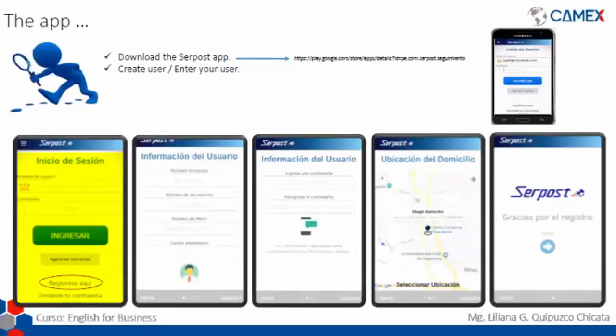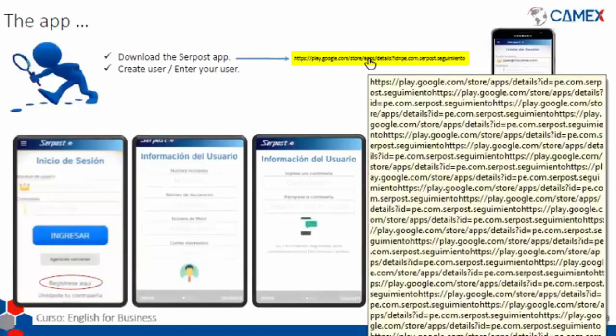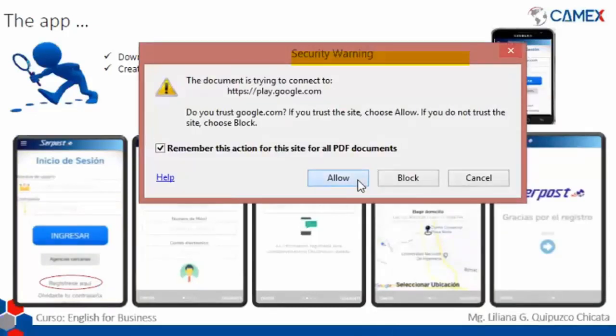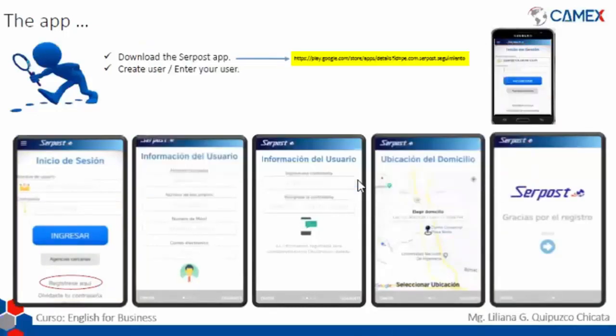So in this case, for using the app, we need to create a user to be able to use it. Okay. So this is the link to the App Store. I'm leaving that link in here, so you're going to be able to click it and go straight. I'm going to give you an example by clicking it and sharing my webpage so you can see how it looks right now.